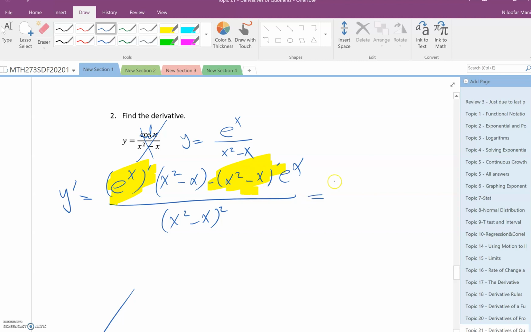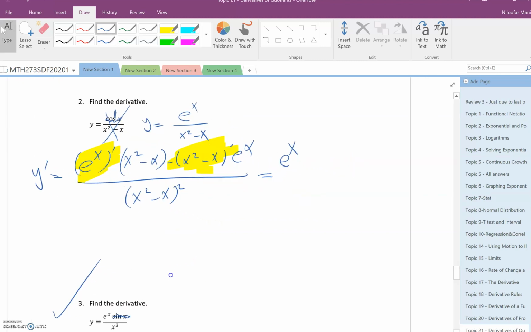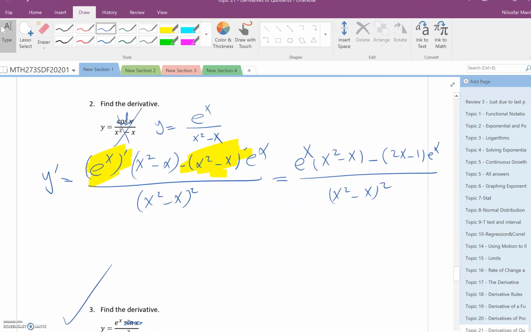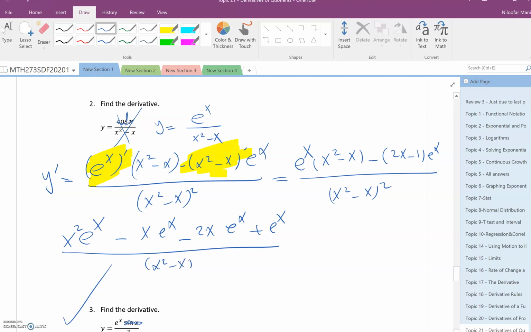Okay, so what is the derivative of e power x? E power x. This is one of the functions where the derivative and the function are the same, and that's a special one. So you do this and minus derivative of that, which is minus 2x minus 1, times this. Now for the top you can multiply and simplify. So you can do e power x. This was just a question that I made. So this is x e power x minus 2x e power x plus e power x, divided by denominator squared.